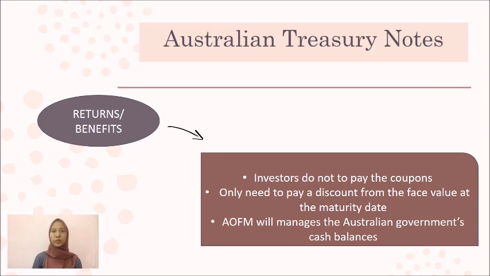Normally, the maturity date is from 3 to 6 months or can be as long as 12 months. The Australian Office of Financial Management (AOFM) will manage the government cash balance. It is to make sure that they will meet the financial obligations.